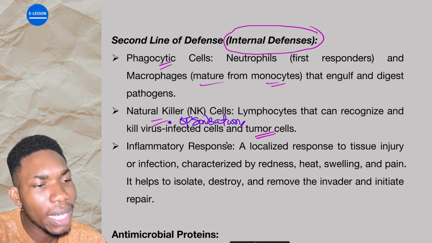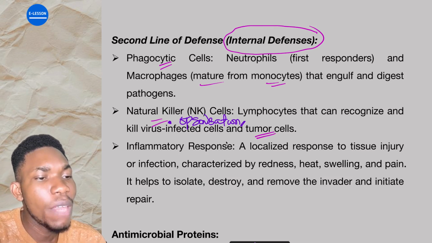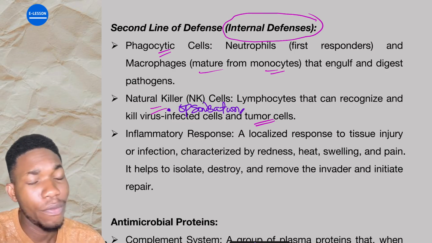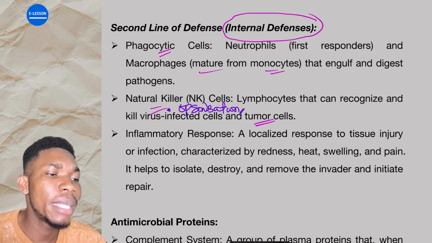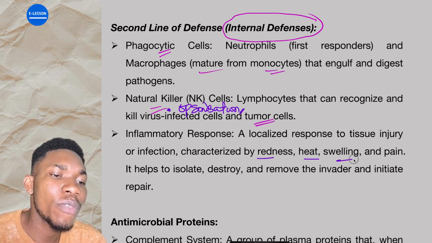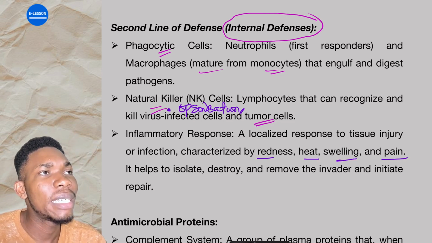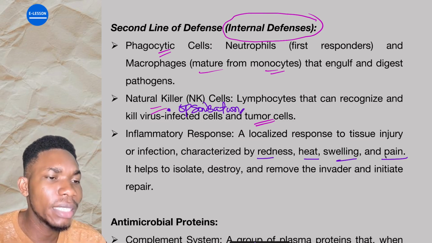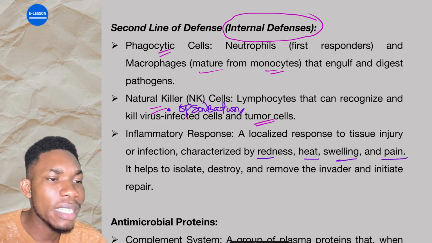Phagocytic cells, natural killer cells, and the inflammatory response are also the second line of defense. Inflammatory response characterizes a localized response to tissue injury or infection. Are you getting it? It is characterized by redness, heat, swelling, pain, and loss of function. These are the classical symptoms of inflammation: redness, rubor; heat, dolor; swelling; then pain; and then loss of function, functio laesa, something like that.